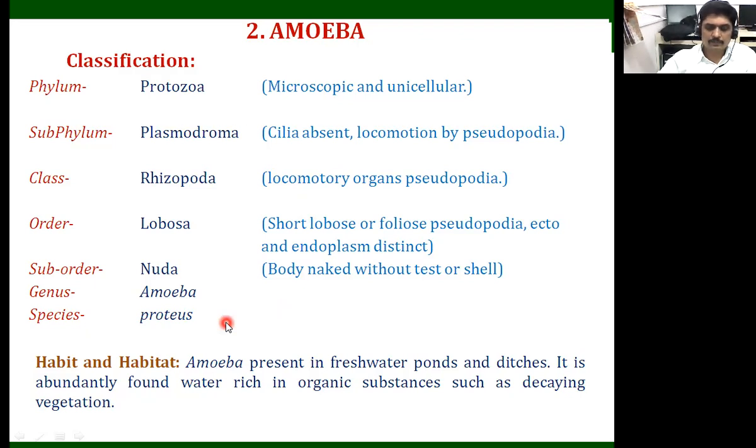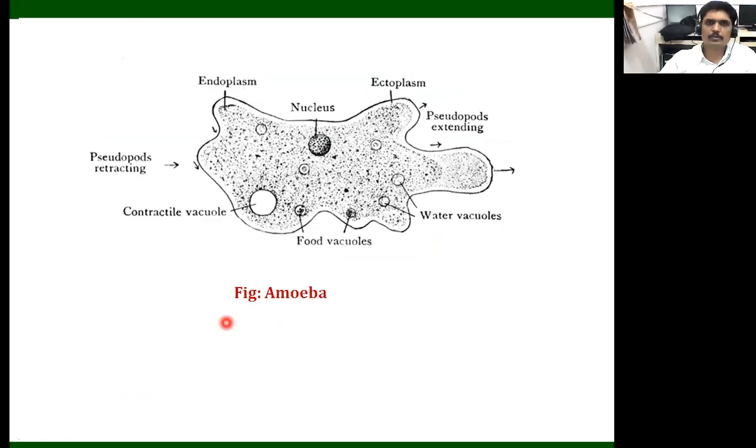When we go through their characters, before that we have to observe their body. Actually, we should know this from our student life: the amoeba does not have a particular shape. Why? Because their body does not have an outermost covering, and so it does not show a fixed shape. When they require locomotion, their body extends in one direction. So the pseudopodia extend in that direction, and they form the pseudopodia. So here we observe them.